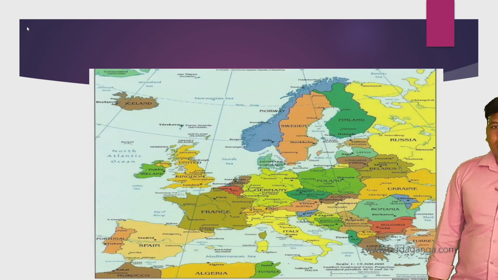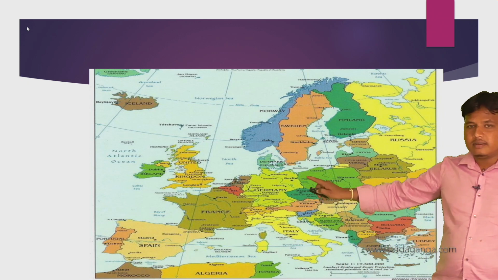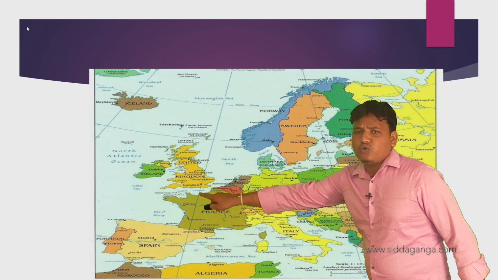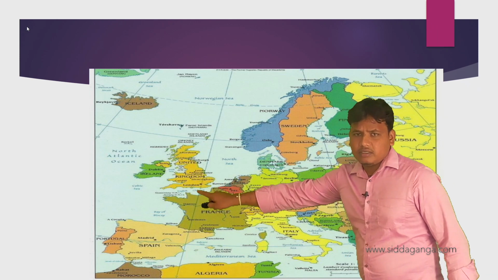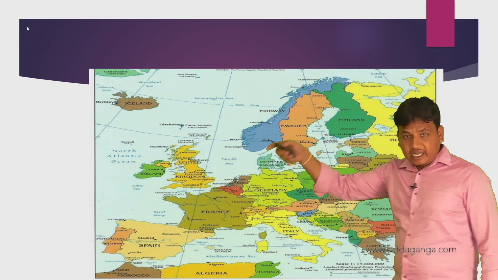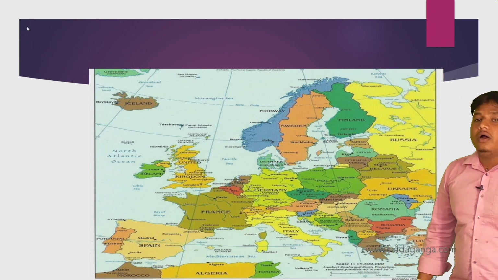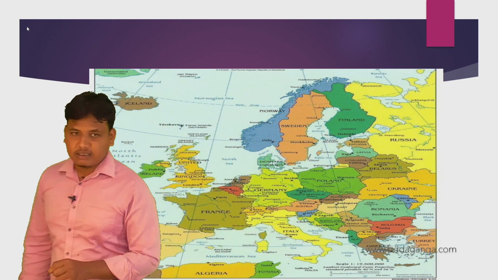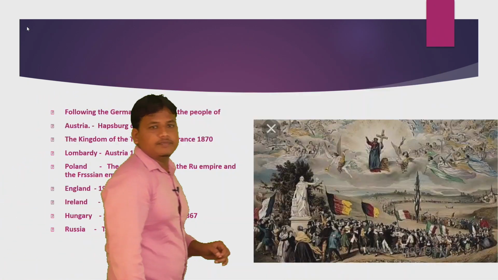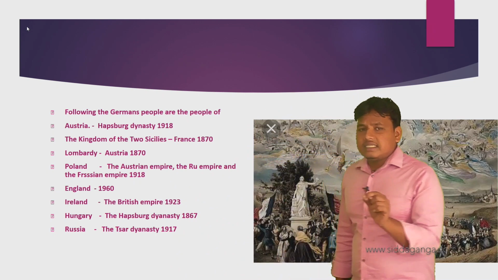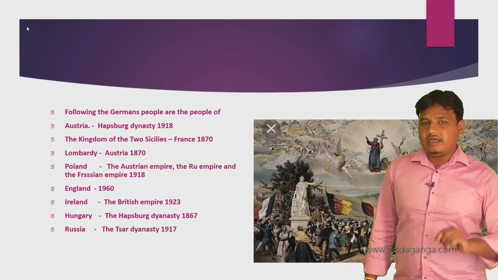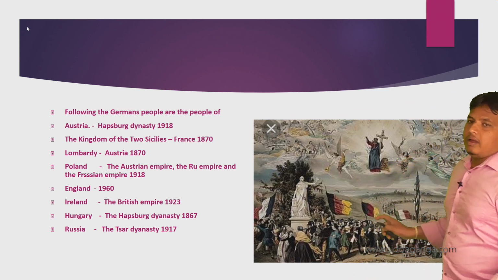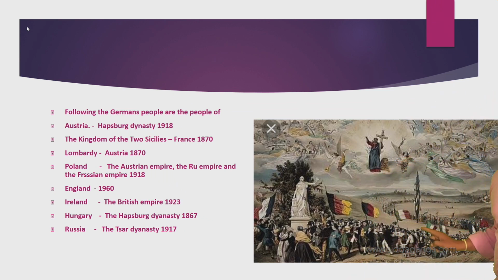Next, England. Till 1960, England. This is England. It was ruled by the King Elizabeth, James II. There were a number of native kings who ruled over England as dictators, as a monarchy system. And next one is England. Till 1960, England became free. Ireland, which was ruled by the British Empire, 1923. England was followed by Ireland.